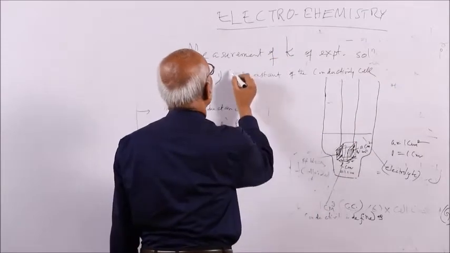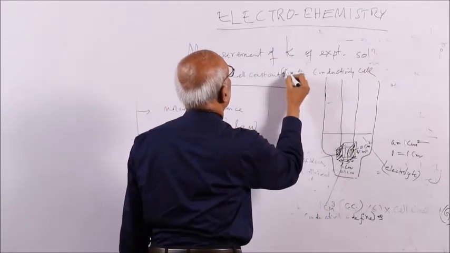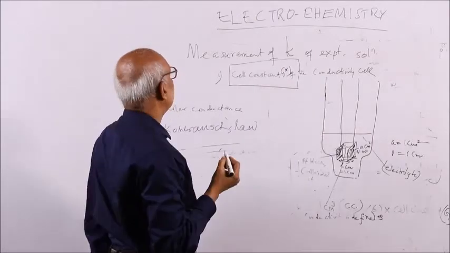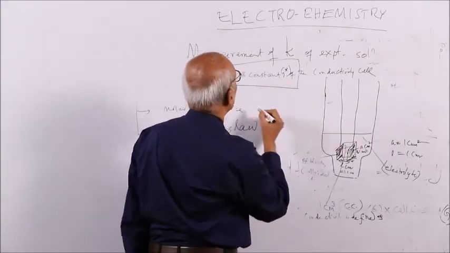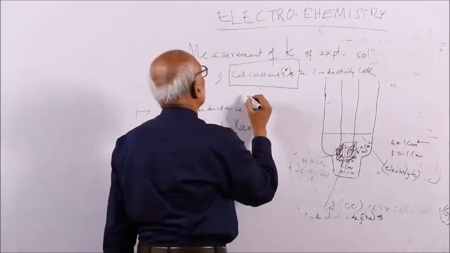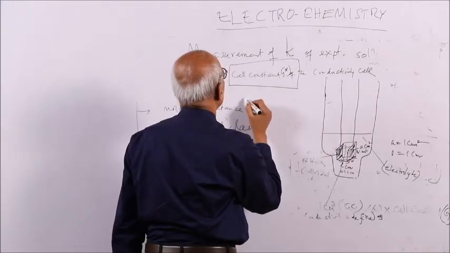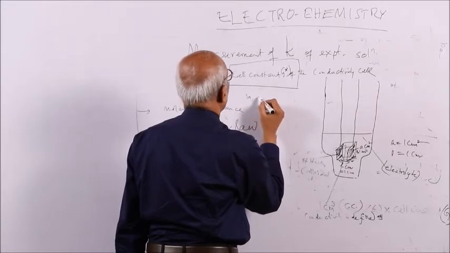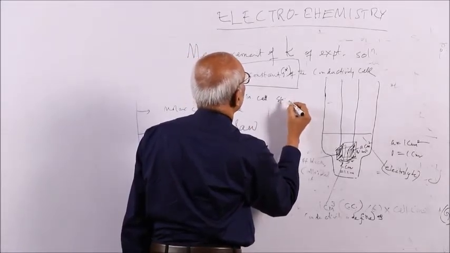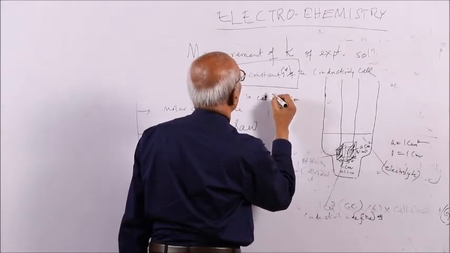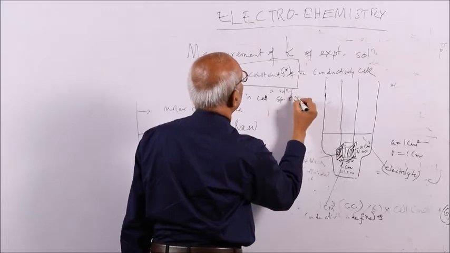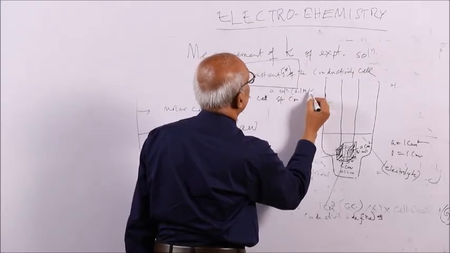So how can you measure the cell constant or G star? For this measurement, first you put a solution of known specific conductance inside the cell, say 0.1 molar KCl.